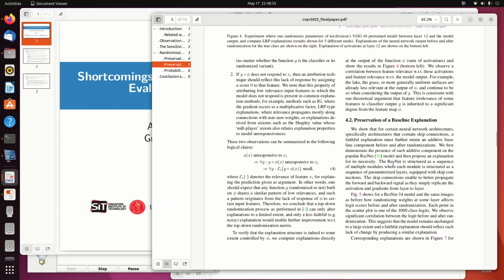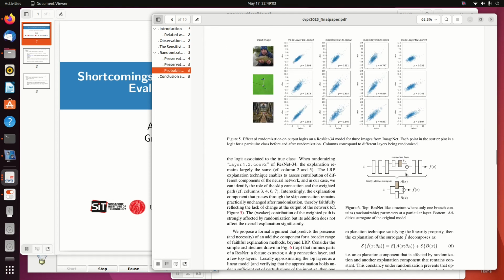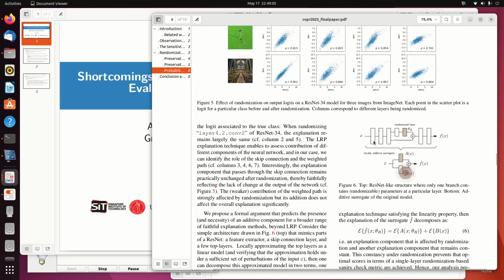There is furthermore a preservation of a baseline explanation in networks with skip connections. So what's the point of this? Well, we have a neural network with a skip connection here, and here we have the skipped convolutions.